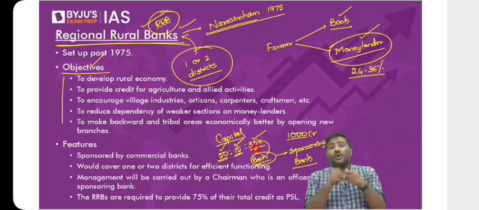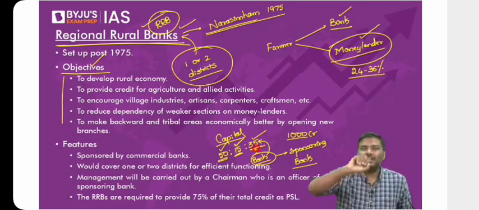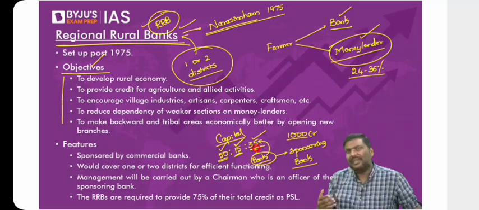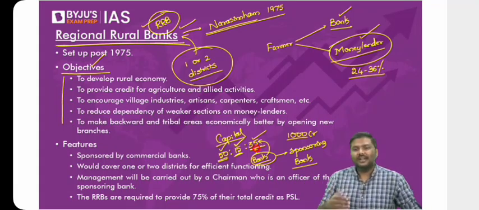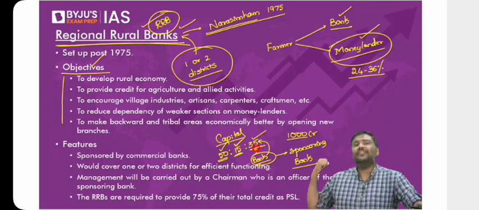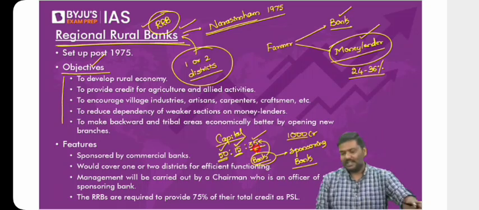If you ask me, sir, how much is the ownership of the center? You tell me. If you are the central government, you have invested half of the capital in the bank. Does it not mean you own half of it? I hope you understand this. State government has invested 15%. Does it not mean state owns 15%, etc., like this? Okay. Now, what are the features?